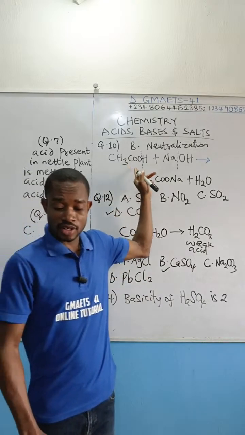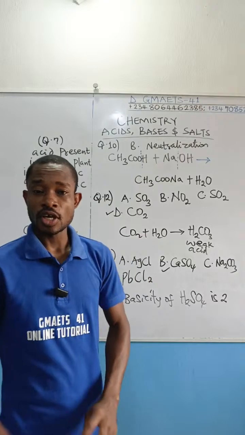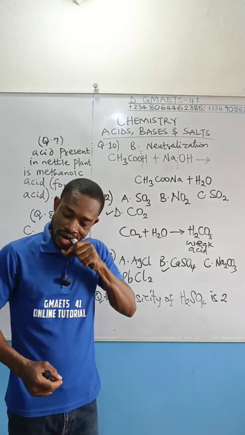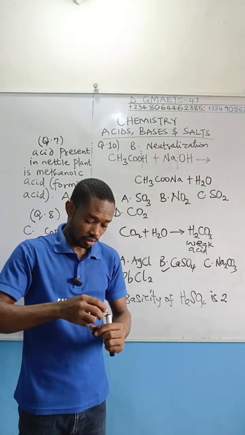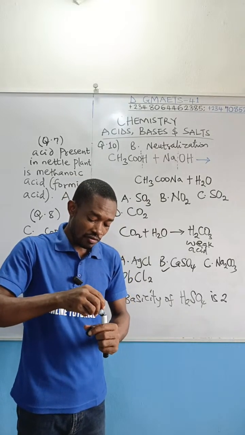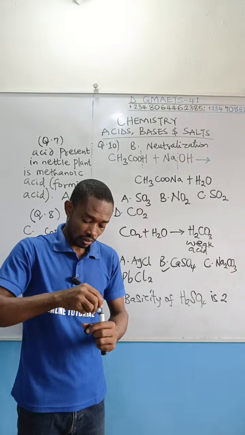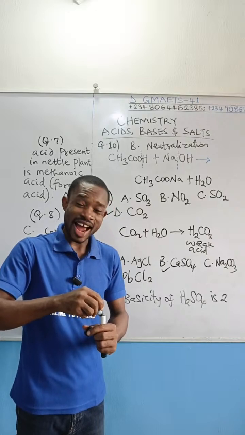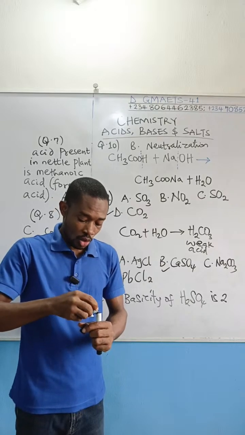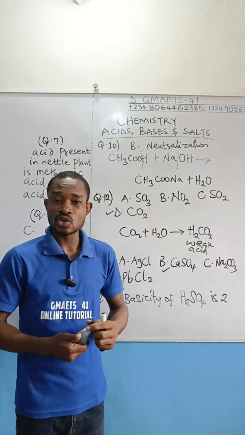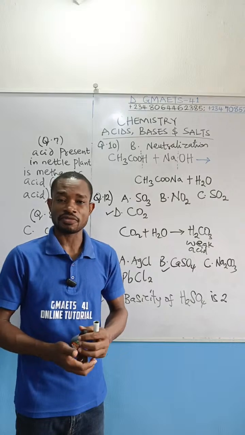Ethanoic acid, look at this one, CH3COOH. The basicity of ethanoic acid is 1. That is the number of replaceable hydrogen ions. When this acid is ionizing, dissociating in solution, how many hydrogen ions will it give off?